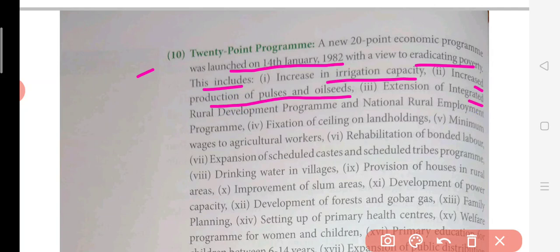Then extension of the Integrated Rural Development Program and the National Rural Employment Program. Here, they work for employment in the rural areas, and in this integrated rural development program, the condition of the rural areas was improved by establishing roads. Even kacha roads were not there, so they tried to make some roads as well, tar roads we can say. This improved the development in these rural areas, and at the same time, employment was also provided to them.